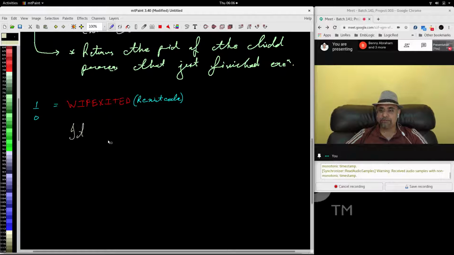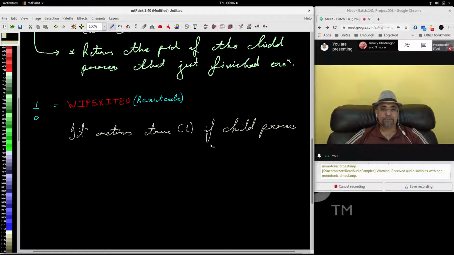It returns true, means 1, if the child process finished its execution normally. Okay, means it has done all its work without any errors.